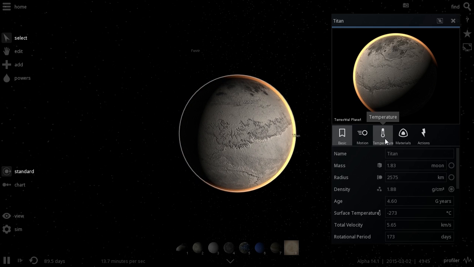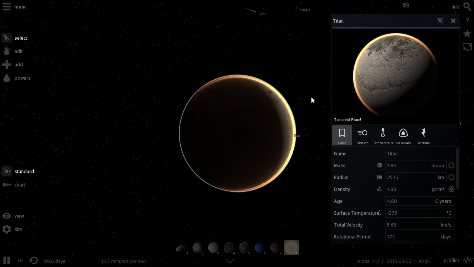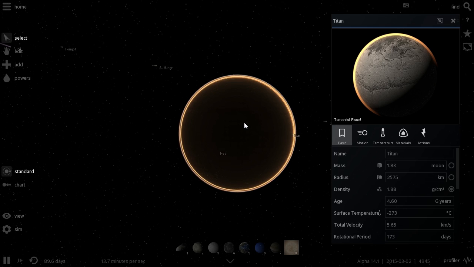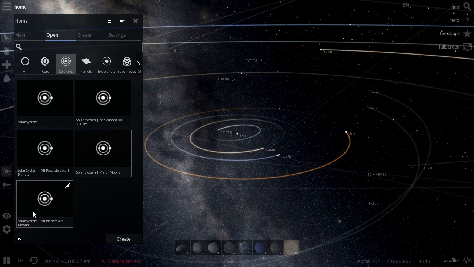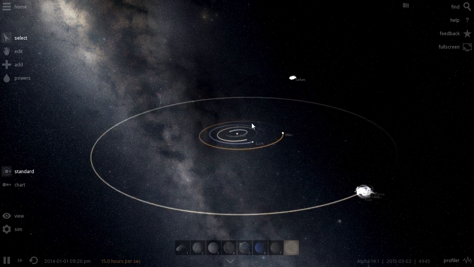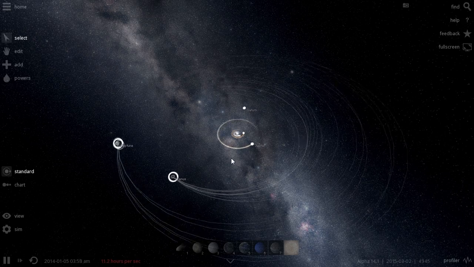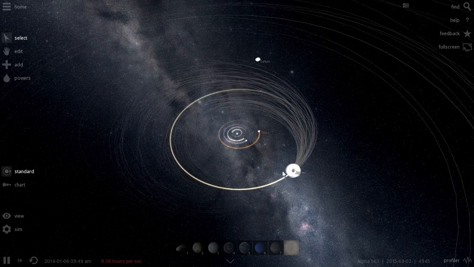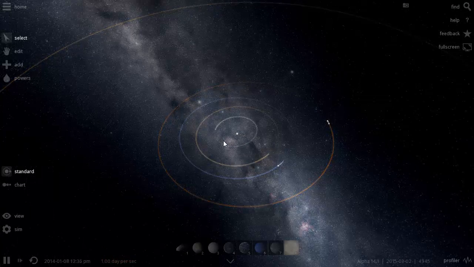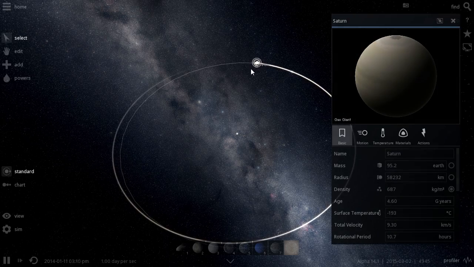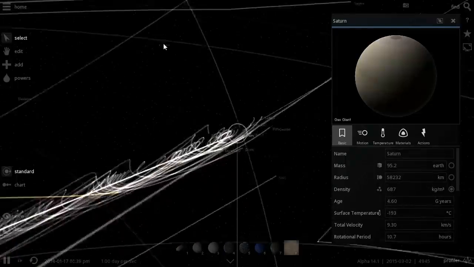Now, interesting fact about this as I start terraforming it. Actually, let's change this. We're not going to be able to terraform it from this simulation because there's no sun here. We're going to change it to this one right here, all planets and all moons, and this will give us 8 planets with their moons. We're going to take care of these guys because we don't need them, and Jupiter because we've done this in a previous video, and also these smaller planets here because they're not really necessary for us. We're going to erase them and just keep Saturn and its satellites orbiting around it. So basically this is going to be our playground.